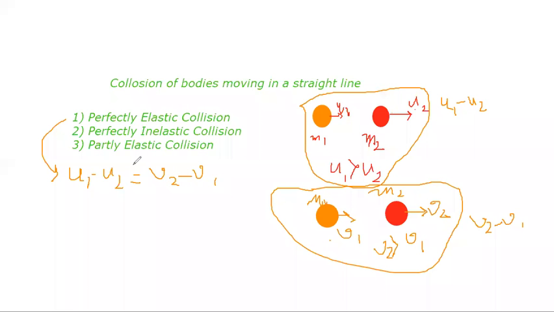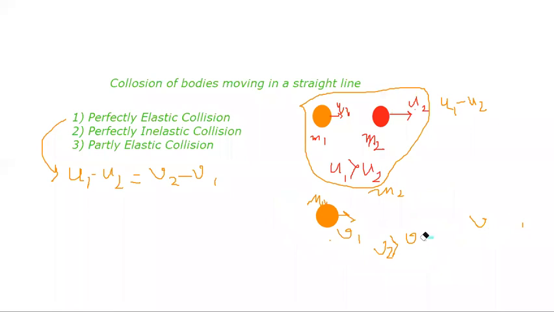What happens in a perfectly inelastic collision? In a perfectly inelastic collision, the two bodies after collision stick to each other and move as one unit.